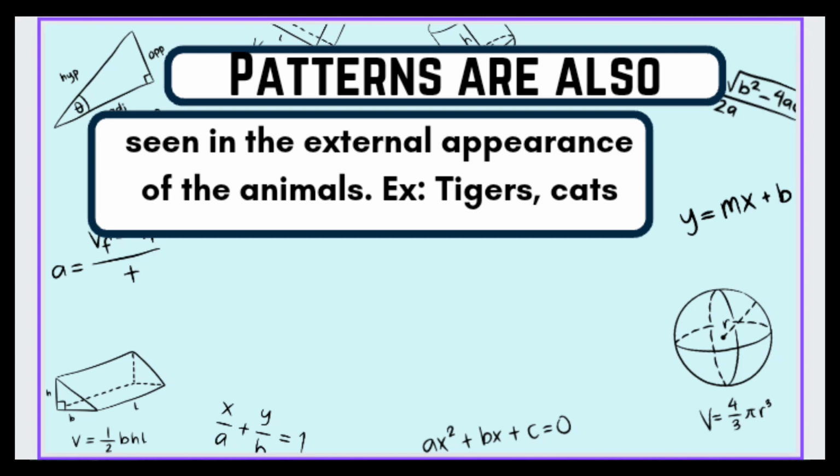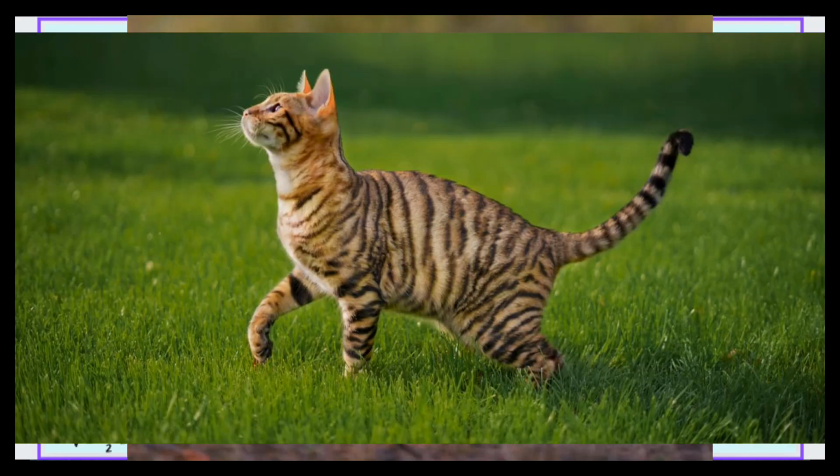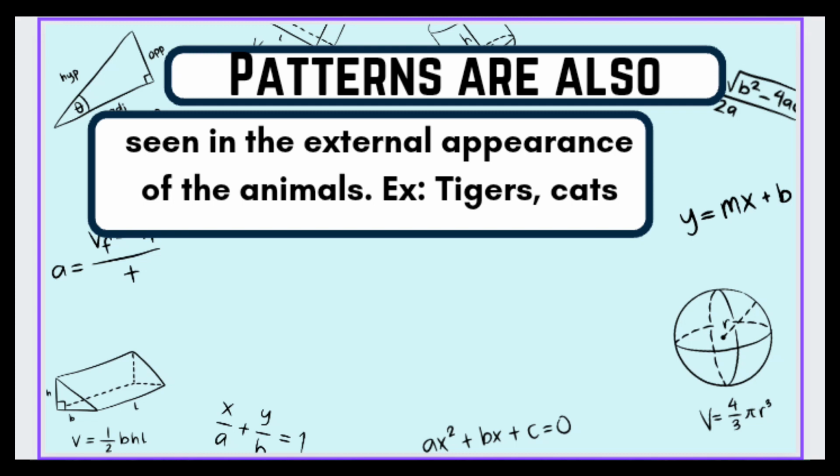Patterns are also seen in the external appearance of animals. Examples of this are tigers and cats. They have spots and stripes.